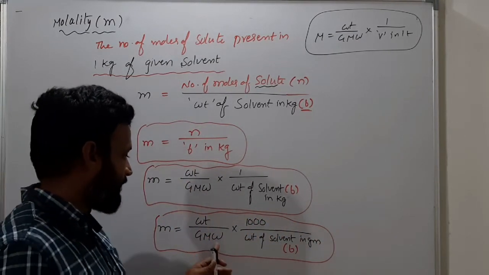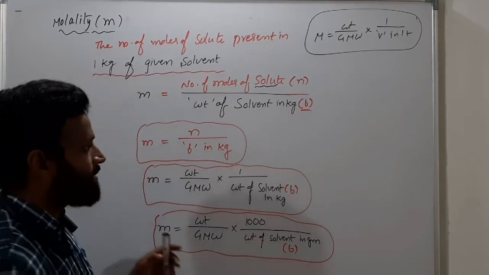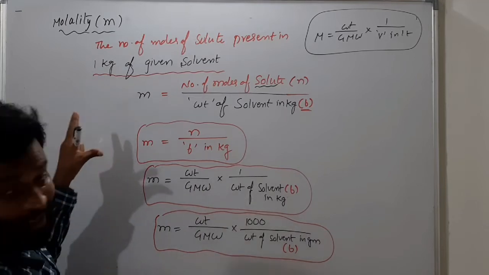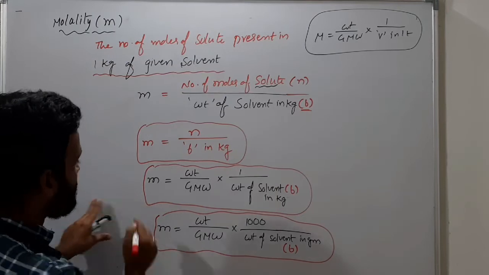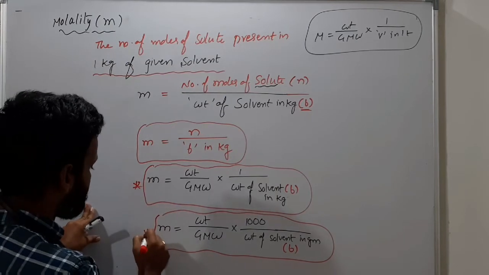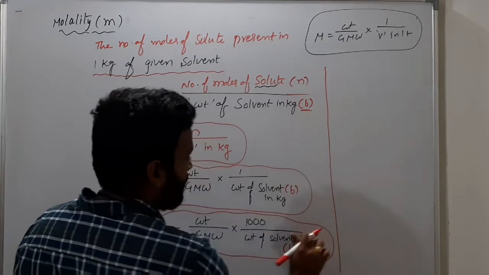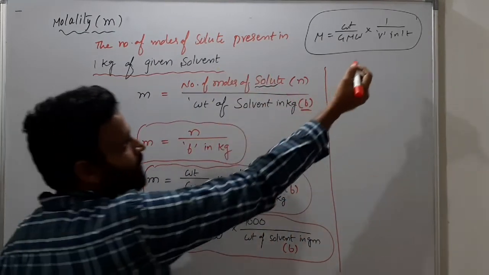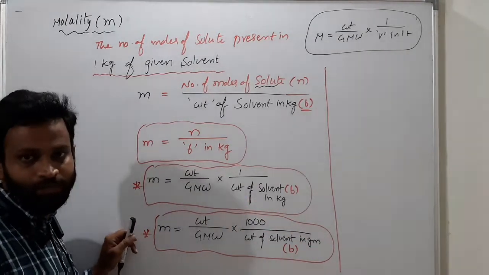Weight of solute by gram molecular weight into 1000 by weight of solvent in grams. So just have a look and write down all these things. This is the definition for molality, and these are the formulas. These two formulas are very important to you. There is no big difference. Only thing is volume of solution in molarity, here weight of solvent in kg, that's it.